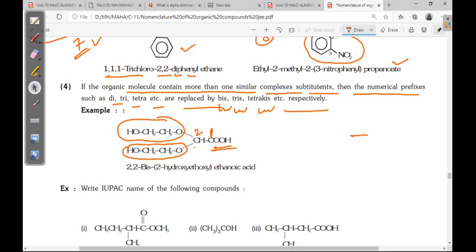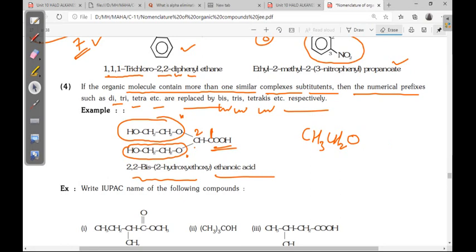Now these substituents you have to write before the word root. What is this name? 2-hydroxy ethoxy. Ethoxy means CH3 CH2O. This is the ethoxy, and this ethoxy has one more substituent.